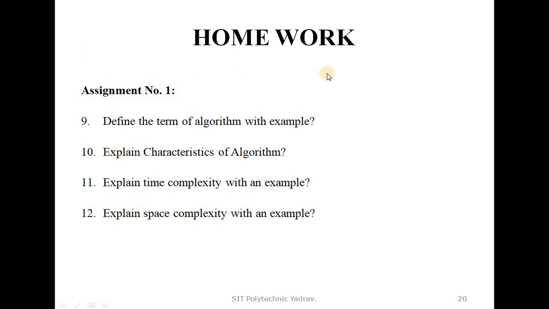Homework for today's lecture: I am giving some questions to continue assignment number 1. There are some questions that are prepared. These questions are important for your board exam, so do not ignore them. Complete them in your assignment notebook. I already said to bring one notebook for the assignment, so that our questions are completed. This is how we conduct the lectures: through the lecture I give questions that we complete daily.